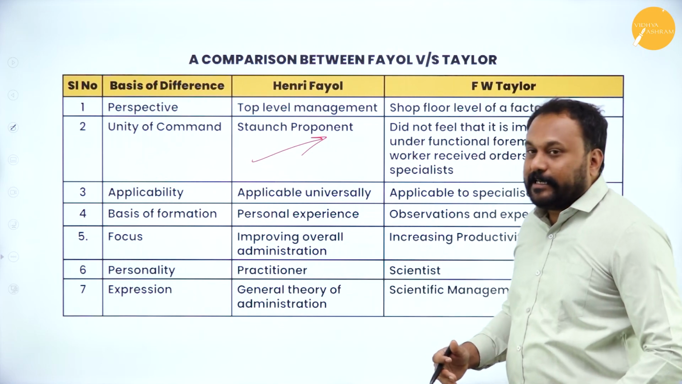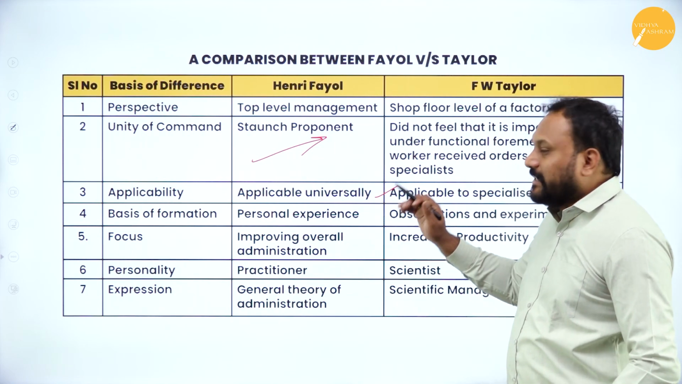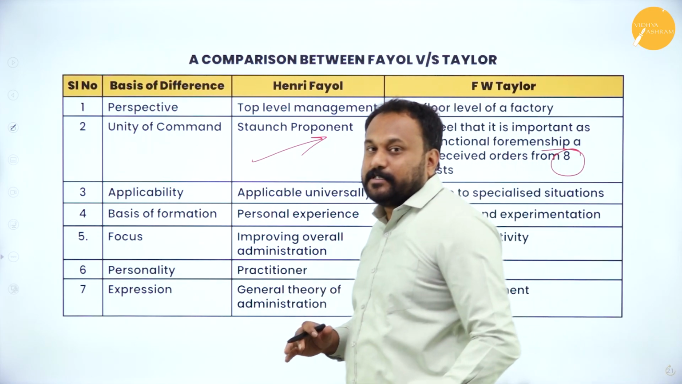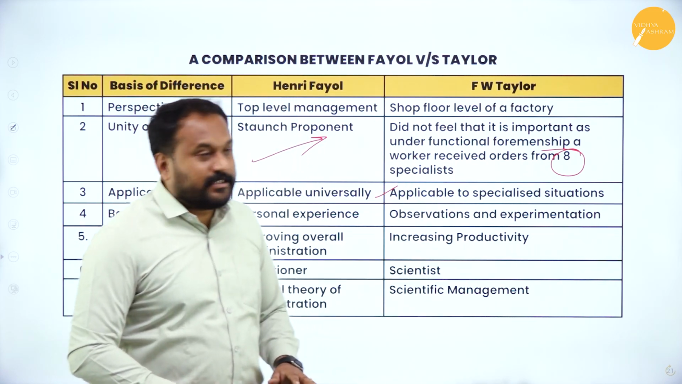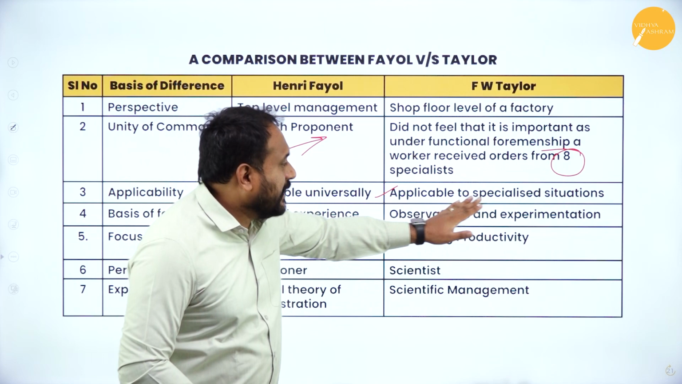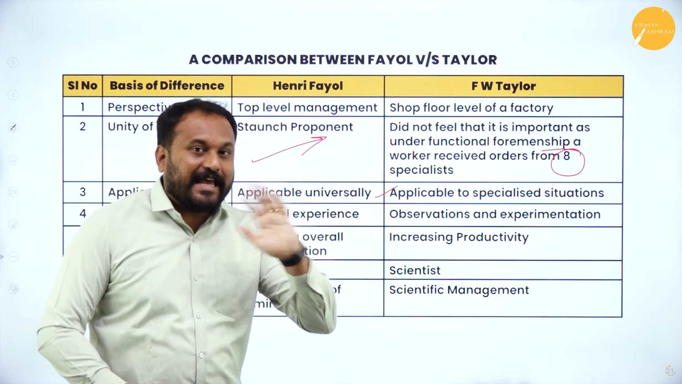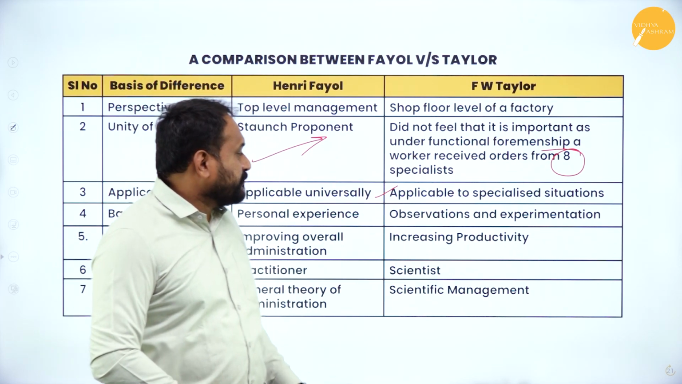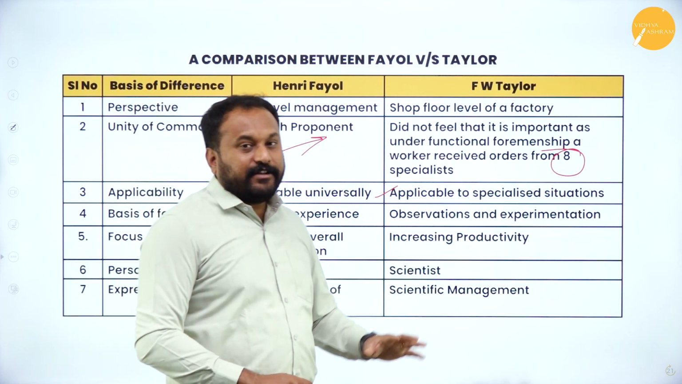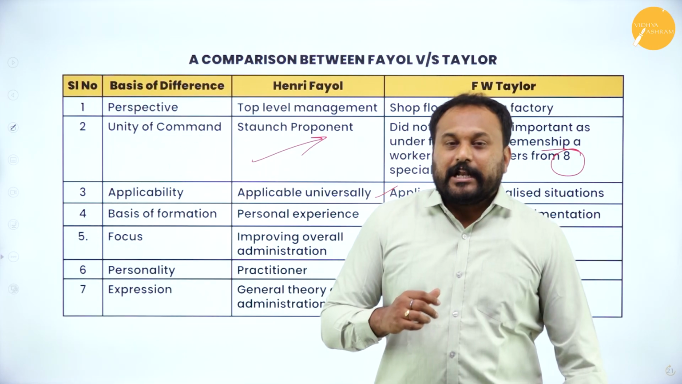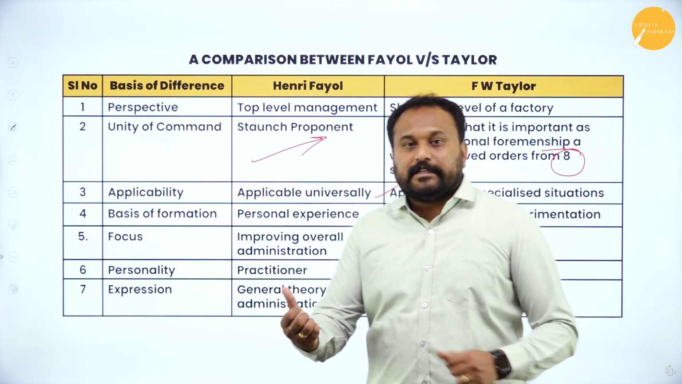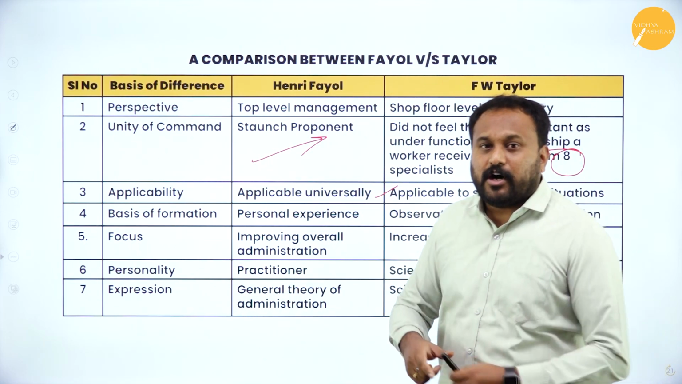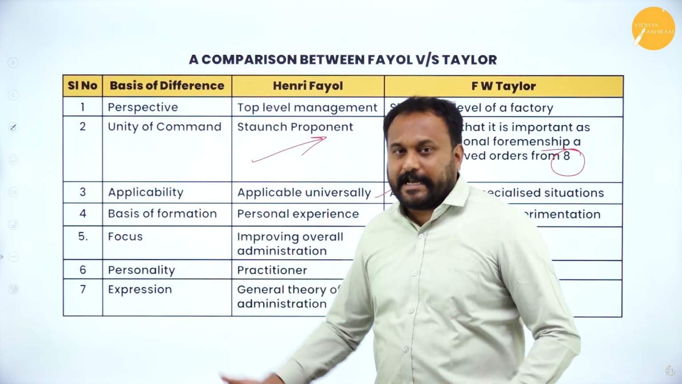When it comes to applicability, Fayol's general principles are applicable universally. Taylor's are applicable to specified situations only, and that too specialized situations. When it comes to scientific management, understand, only people who can afford more money for using scientific tools can go with F.W. Taylor, or people will always watch for Henri Fayol.